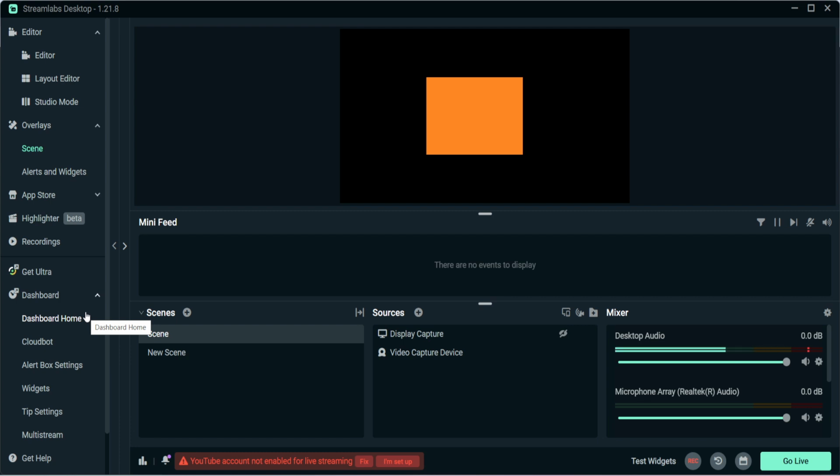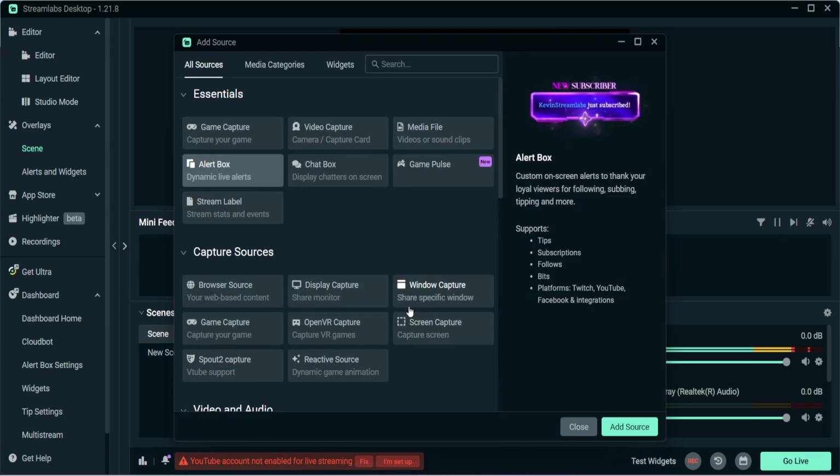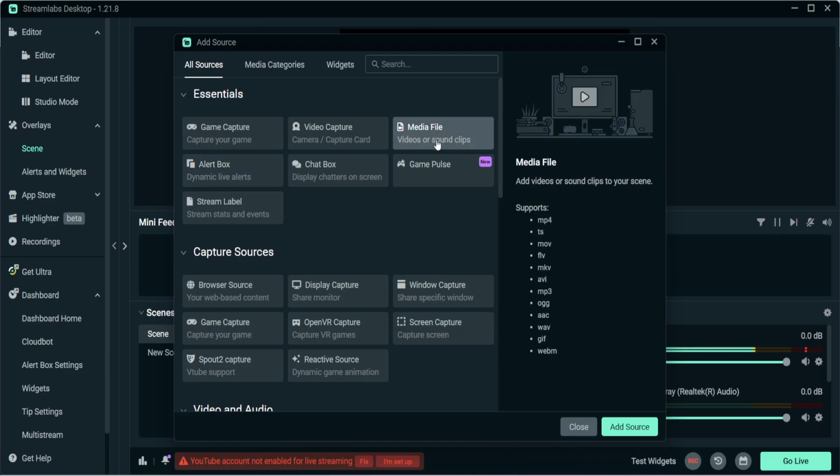To begin, look at the Sources panel and click the plus icon. This is where you add new elements to your scene. From the list of source types, choose Media File. This option is used for audio or video files that you want Streamlabs OBS to play inside your scene. After that, click Add Source.